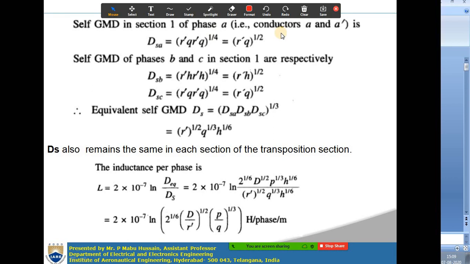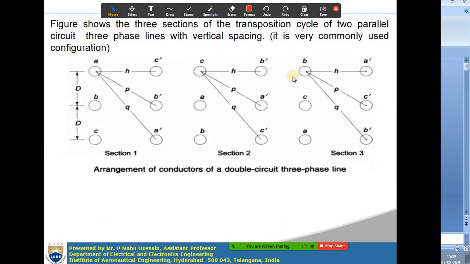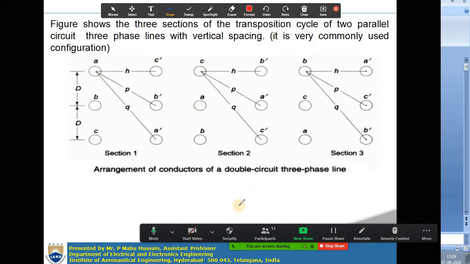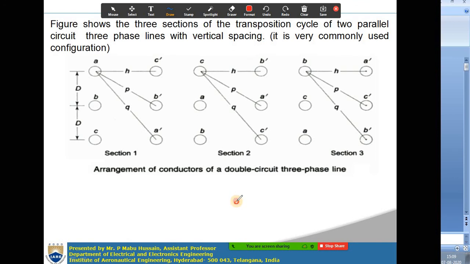This phase A has conductors A and A dash, right. So what is the self GMD? Self means you have to consider only one conductor. If you take the first phase, it will have A and A dash, two conductors. In such a case, how can you write it? ds is equal to the self distance, first you take the first conductor, daa